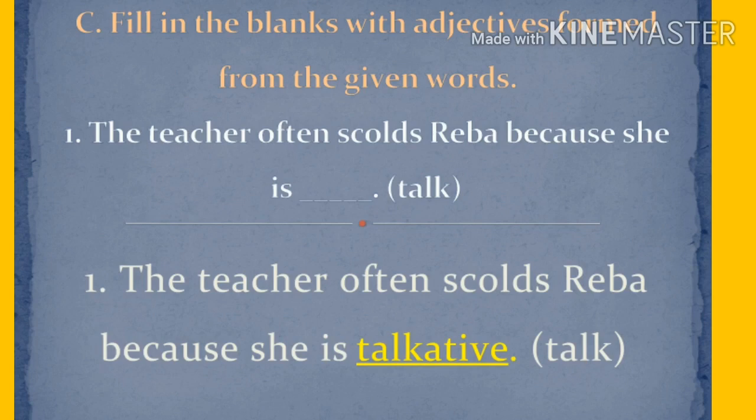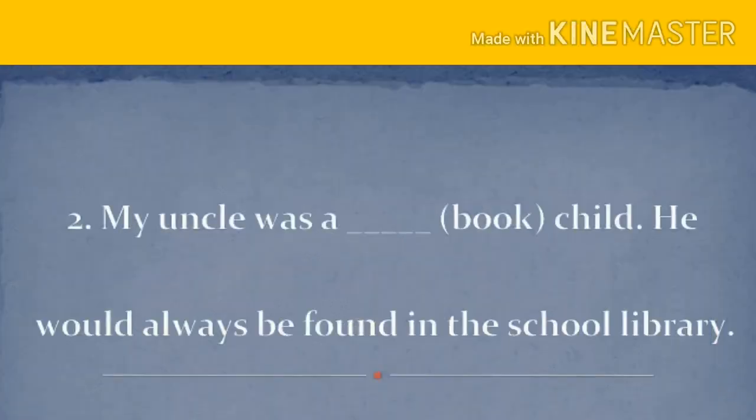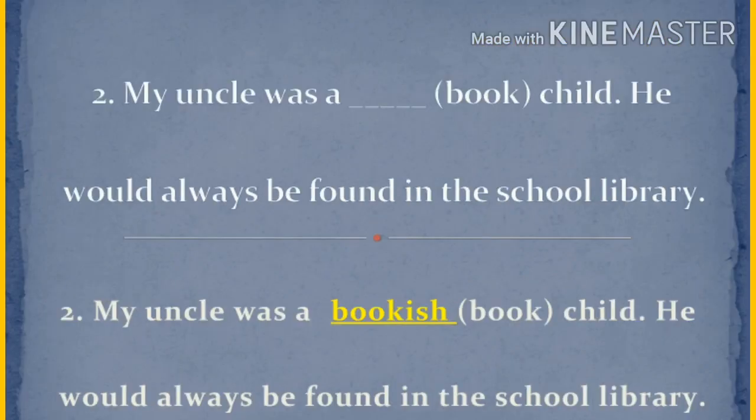Talkative. Second question. My uncle was a dash child. The given word is book. And see the sentence. He would always be found in the school library. Book is a noun. The answer is bookish. My uncle was a bookish child. He would always be found in the school library.